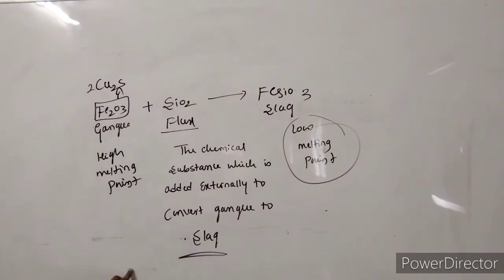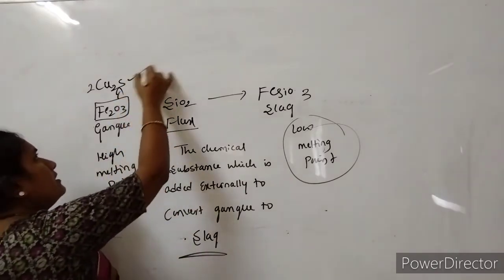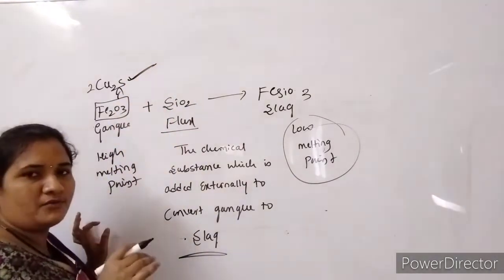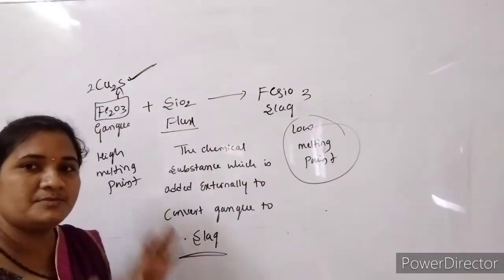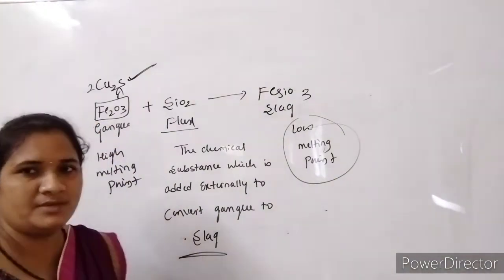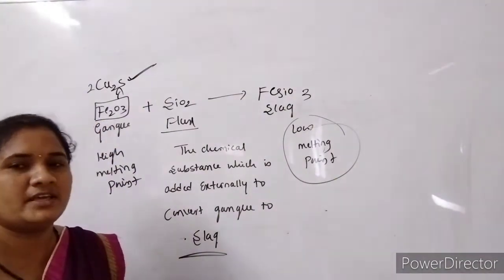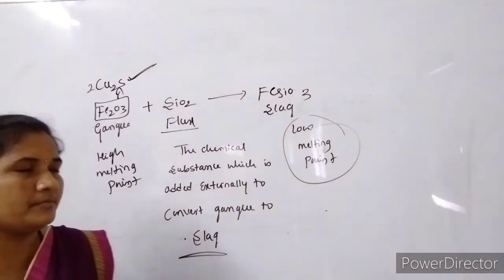And here the copper matte contains the pure form, meaning we now have the pure form of copper sulfide after the removal of Fe2O3, though not 100% pure. After the removal of Fe2O3, some minute impurities are present. Again we can go through purification, and then we will get the pure metal.